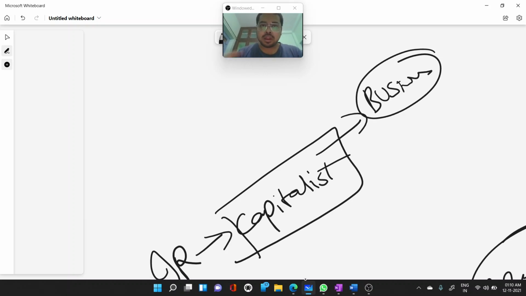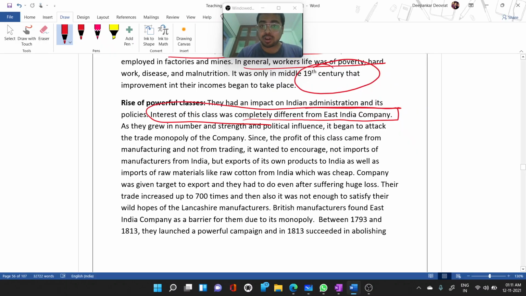Now the East India Company had a certain different motive. That is a company, and these capitalists or businessmen have different motives. They have a motive to do trade and to earn profit only. They were not company owners only, but were different, like these powerful classes emerging in the industrial revolution.